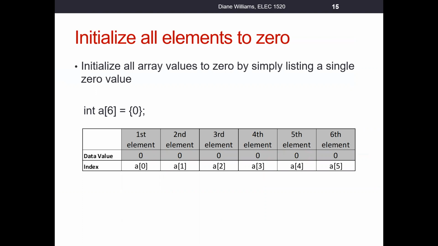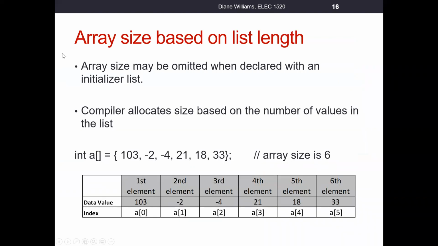One other thing that you sometimes see is this notation where the compiler decides on the size of the array based on the length of an initializer list. So look at this notation here. We've got a data type, we've got the name of our array, and we have empty brackets. Notice there's no size, but there is an initializer list that has how many elements? 1, 2, 3, 4, 5, 6. So it would create an array of size 6.